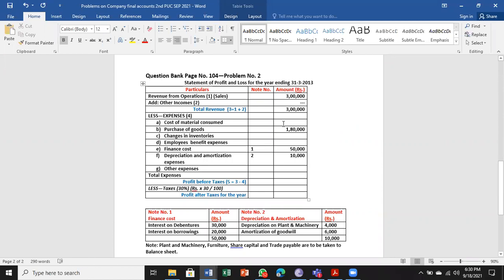We don't have cost of materials consumed, changes in inventory, employee expenses, or other expenses. So we go for totaling the expenses. 3 amounts are there: 1,80,000, 50,000 and 10,000. That will come to a total of 2,40,000. So 3 lakhs minus 2,40,000 will be 60,000. Profit before tax.